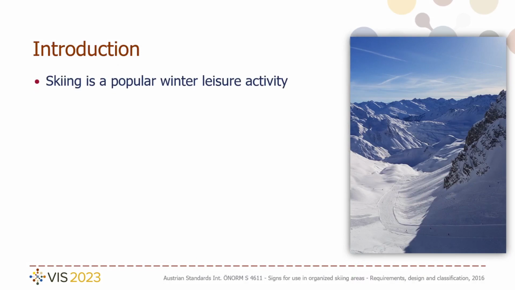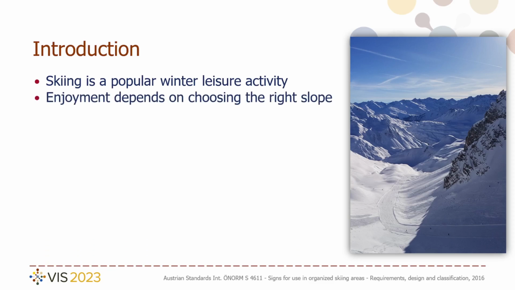Skiing is a very popular winter leisure activity, with 400 million skiers hitting the slopes yearly worldwide. Depending on the expertise of the skier, he or she has preferences towards different slopes. The enjoyment of skiing or snowboarding heavily depends on choosing the right slope. However, with ski resorts increasing in size, finding the most favorite slope becomes more and more a trial and error process.